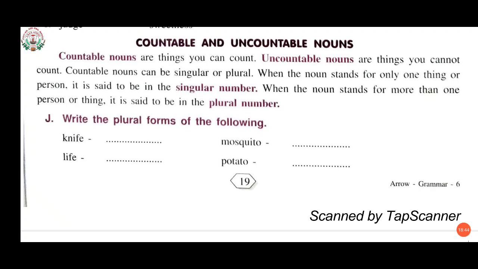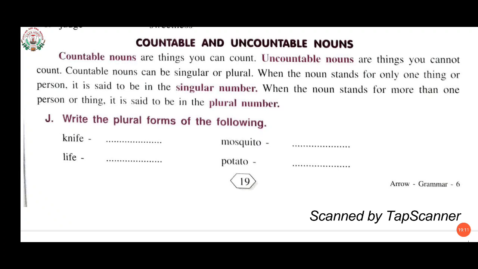Countable nouns can be singular or plural. When the noun stands for only one thing or person, it is said to be in the singular number. When the noun stands for more than one person or thing, it is said to be in plural number.